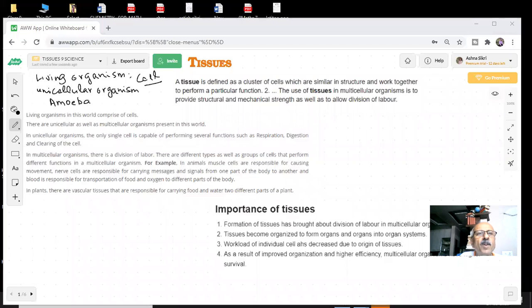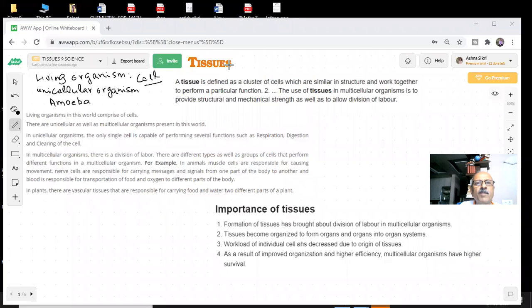In the first unit, the fundamental unit of life, I told you that we are all made up of cells, and unicellular organisms like amoeba have only one cell, which will perform all the functions.